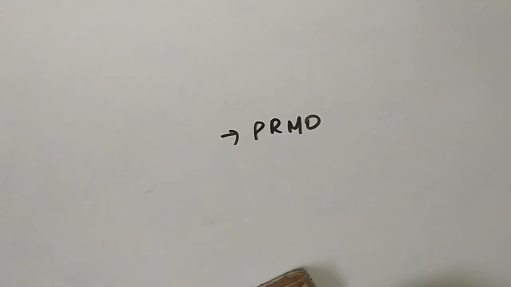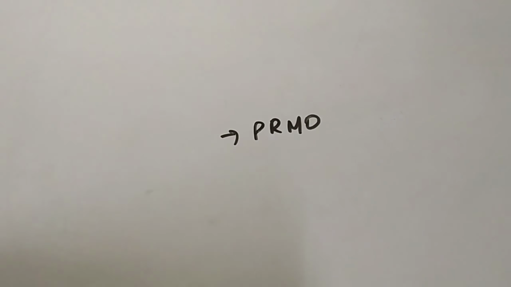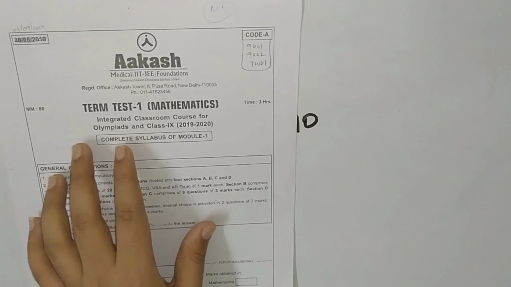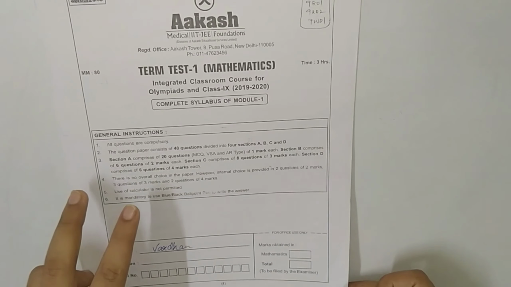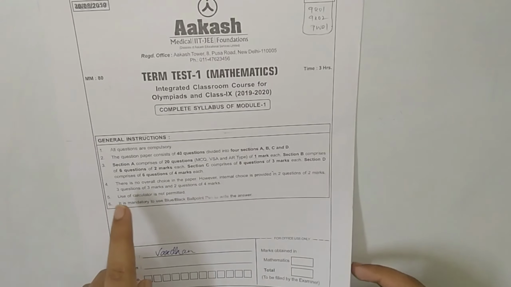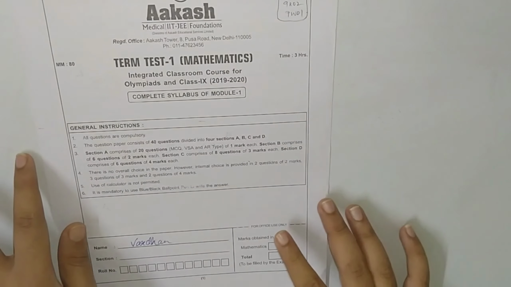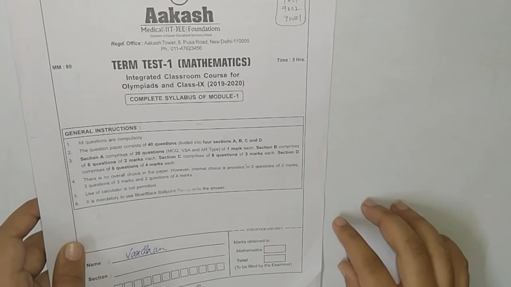After you complete all the FSTs, you will get a term exam like in your school. In that also you will get a term test. Okay, this is the term test. There are 2 term tests. One is for the first half semester and another one is for the second half semester. And after that you will get a complete syllabus test, that is for the whole semester.